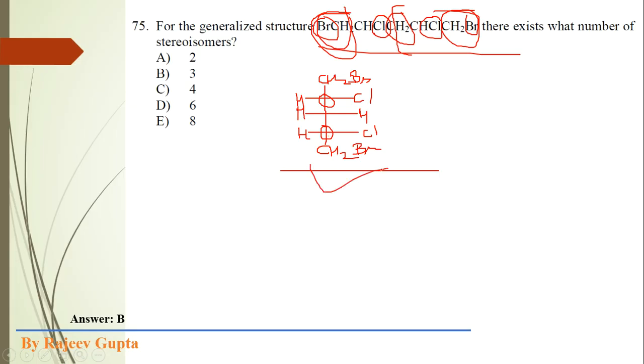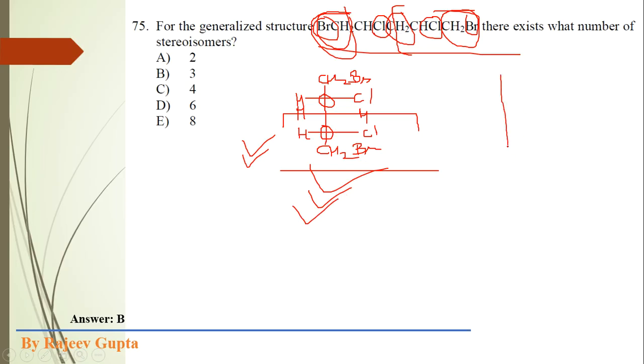Now as I draw a Fischer projection where both chlorine atoms are present on the same side, a plane of symmetry exists. This is a plane of symmetry where one half of the molecule is the mirror image of the second half. So a plane of symmetry is present along with 2 chiral centers, so obviously this molecule is a meso compound.